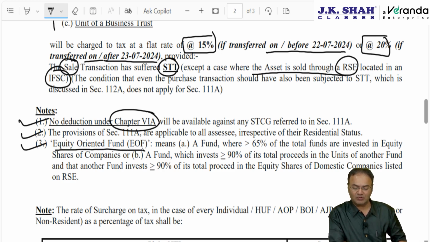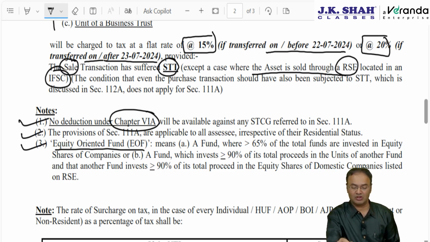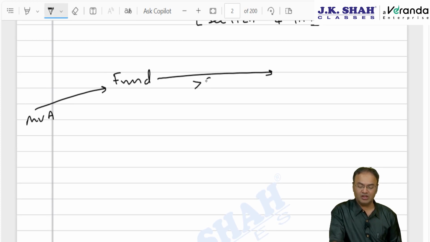Equity oriented unit means what? Equity oriented fund or units of equity oriented fund. Equity oriented fund means two situations. Either there is only one fund, you have invested into this fund, you are Mr. A. This fund invests more than 65% of its available funds in equity shares of listed companies.